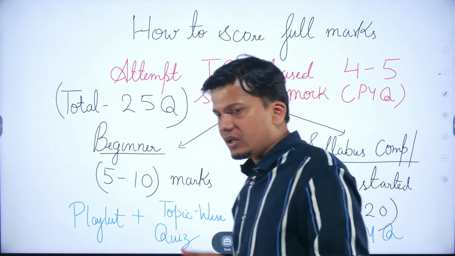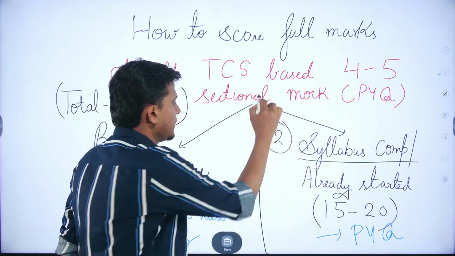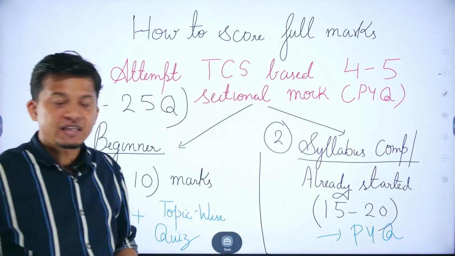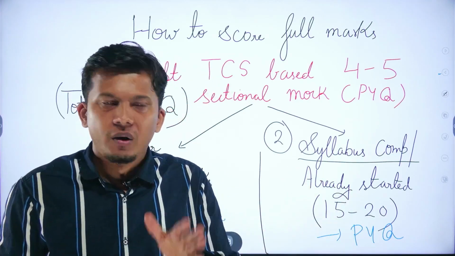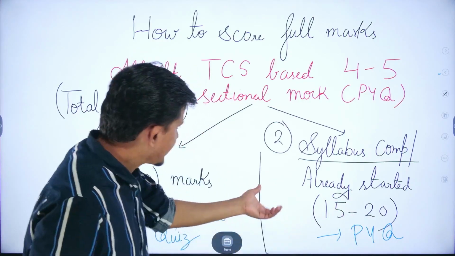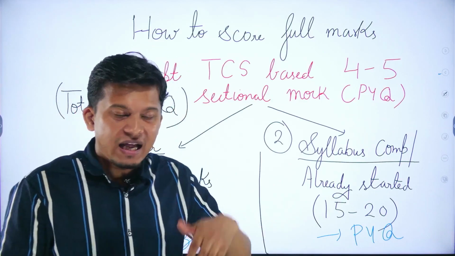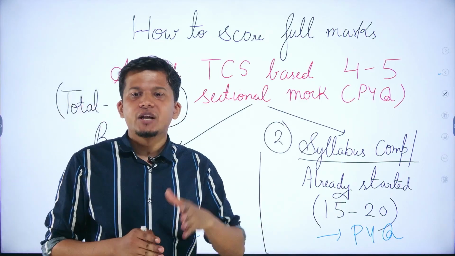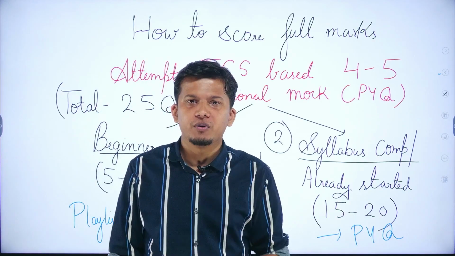Now if I talk about the second category of a student, that are the student who have already completed their syllabus or who have already started with their preparation. If their score is 15 to 20, which is a very decent score, but they have to maximize their scores, they have to maximize their efficiency. In order to do that, they have to give the previous year questions more and more.